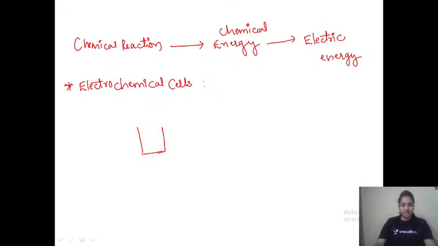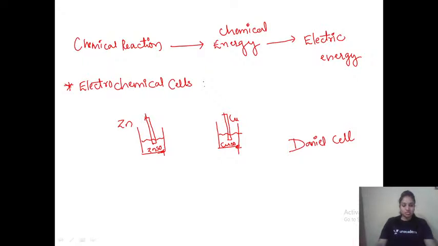So what does this setup look like? Here we have two different vessels, and in these vessels we have a solution that we call the electrolyte solution. I am taking an electrode here, on the surface of which the reaction occurs, and here also I am taking one electrode. Let me take a very important cell, the Daniell cell, as the example. In the Daniell cell, this electrode would be zinc and this solution would be zinc sulfate, and this would be copper and this solution would be copper sulfate solution.